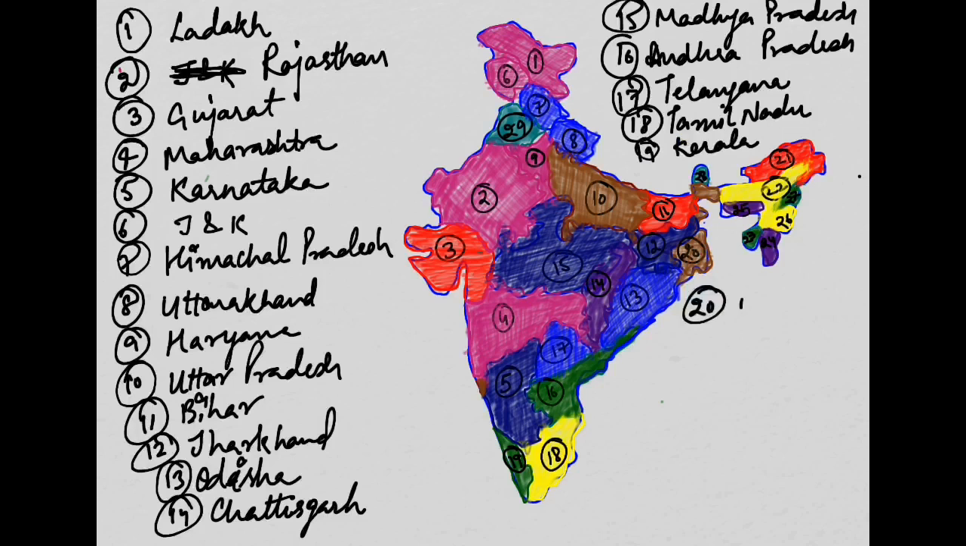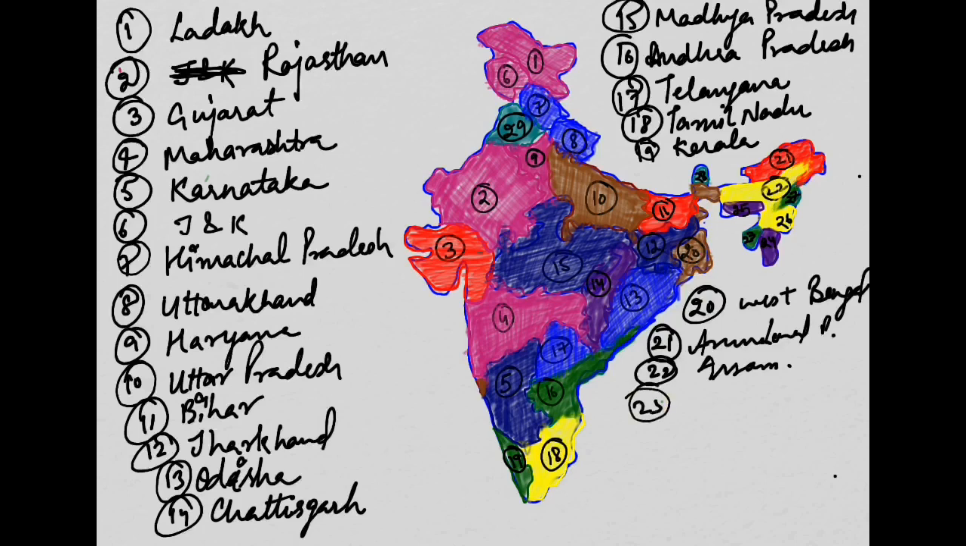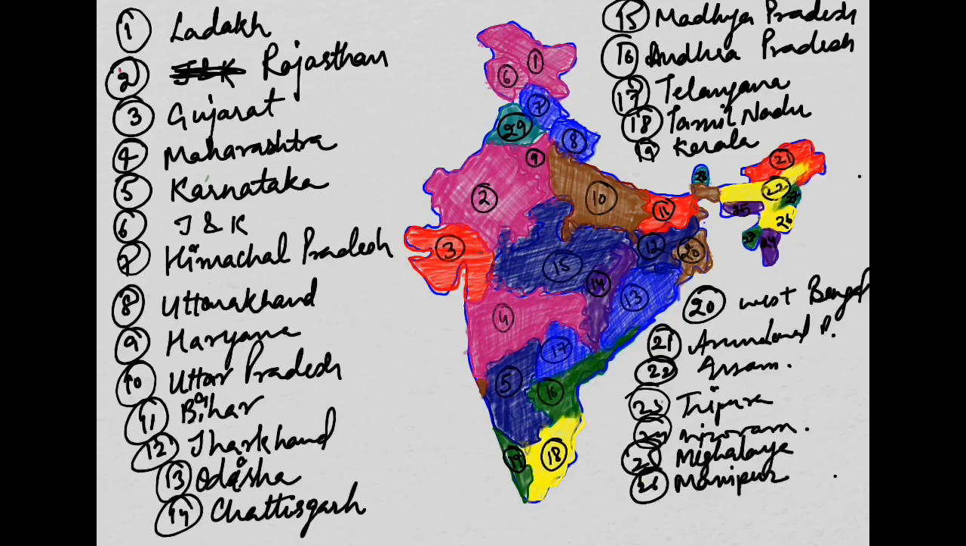21st is Arunachal Pradesh, and 22nd is Assam, and you can see 23rd is Tripura, and 24th one is Mizoram. 25th is Meghalaya, and 26th is Manipur. 27th state is Nagaland, and 28th is Sikkim. And the last one over here, this is Gujarat. This is 29, and this is Gujarat. Oh sorry, Goa. 29th is Goa.